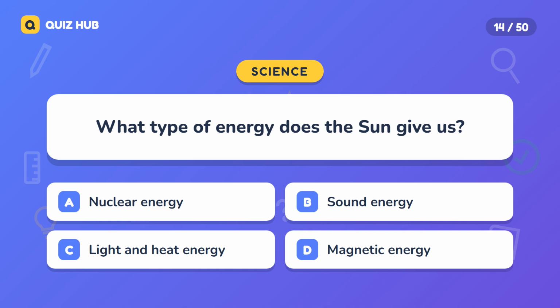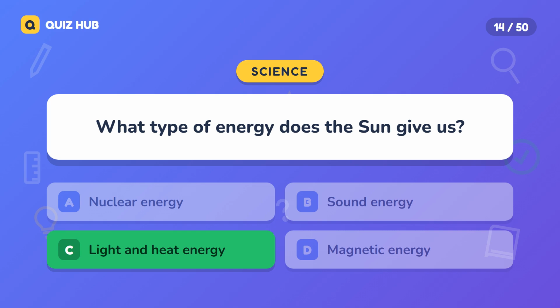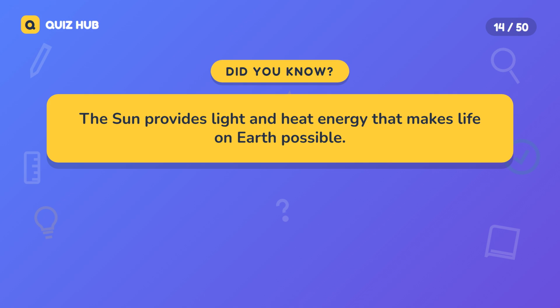Question 14. What type of energy does the sun give us? A. Nuclear energy. B. Sound energy. C. Light and heat energy. D. Magnetic energy. The correct answer is light and heat energy. The sun provides light and heat energy that makes life on Earth possible.